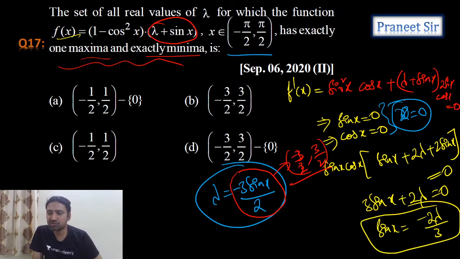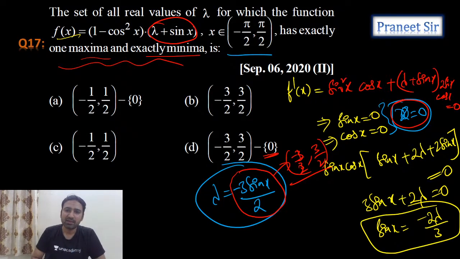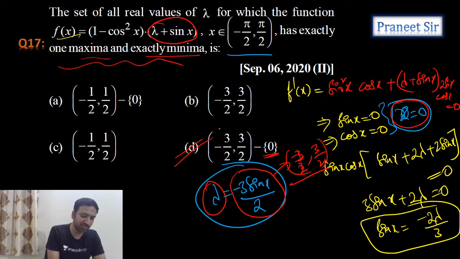But sin x equals 0 we have already taken, so x equals 0 we can't take. If I take x equals 0, again I'll get the same thing, lambda equals 0. X equals 0 we already got, so we should get some other value. That means we need to take lambda value between minus 3 by 2 to 3 by 2 other than 0. So the fourth option is going to be the answer.